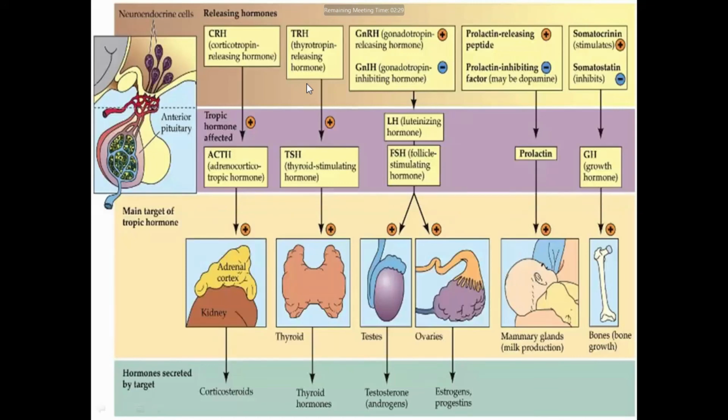Other than this, gonadotropin inhibiting hormone also inhibits the release of gonadotropin releasing hormone, which further inhibits the release of luteinizing hormone and follicular stimulating hormone from the anterior pituitary.